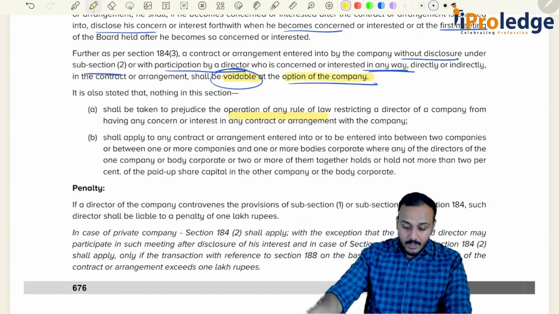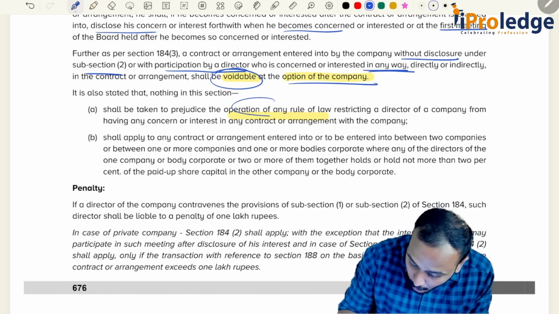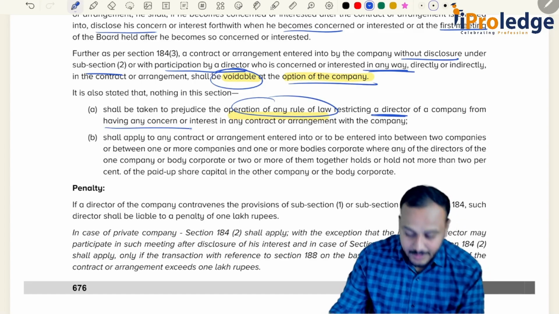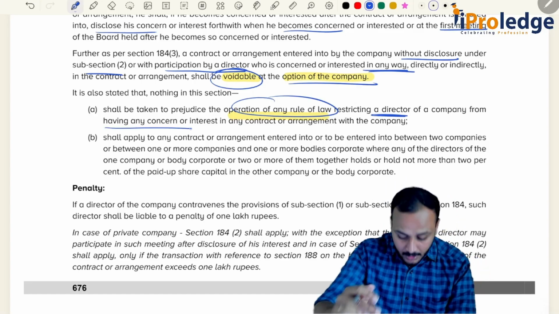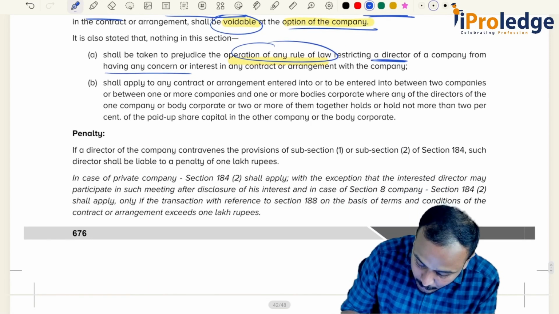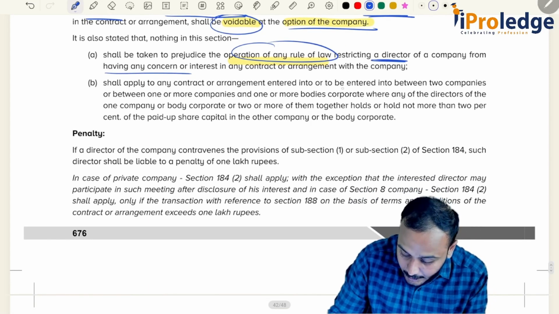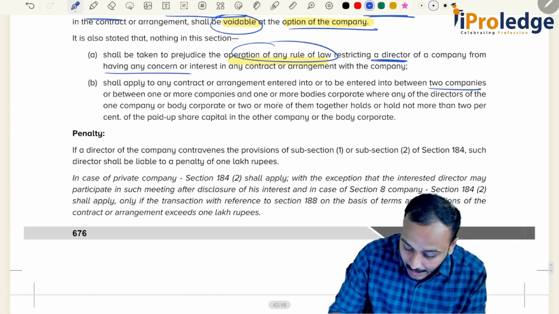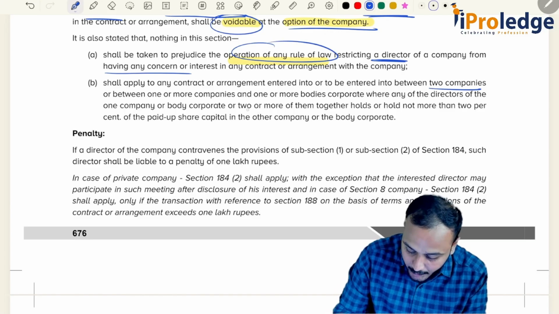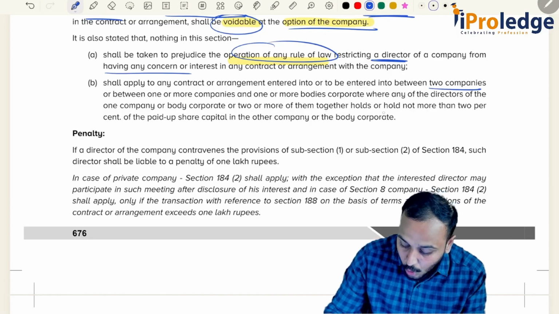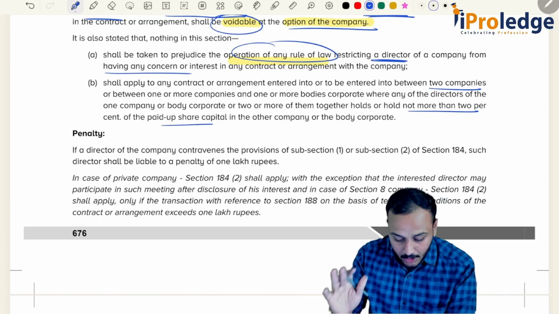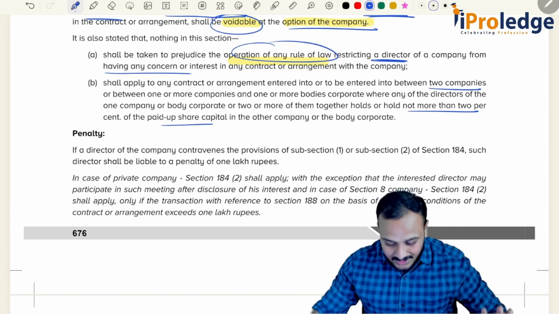Okay, so what will prevail? Any operation of any rule of law restricting a director of a company from having any concern or interest. So nothing can stop you from having concern or interest, and it shall apply to a contract or arrangement entered into or to be entered into between two companies, or between one or more companies and one or more body corporates, where any of the directors of one company or body corporate, or two or more of them together, hold not more than 2% of the paid up share capital in the other company or body corporate. Okay, I hope this is clear.